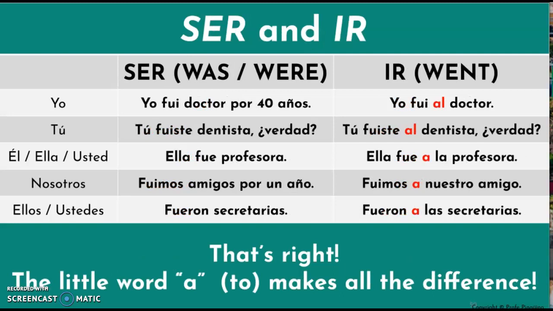The context clue to tell these two apart is the word al, A-L, al, which is used with the word ir, to go. So whenever you see the word al, when using the preterite tense, you know that they're talking about the word ir, which means to go.